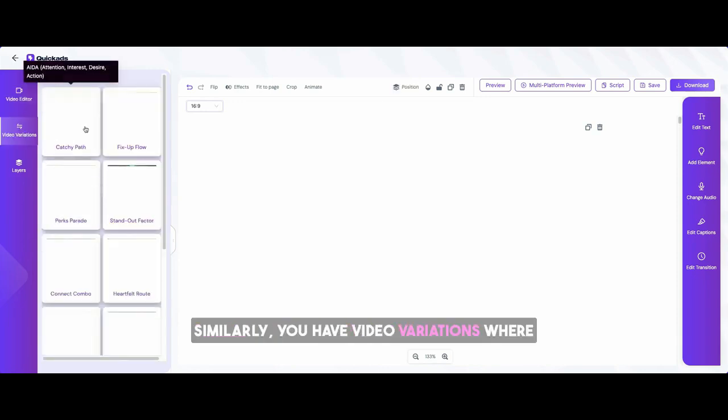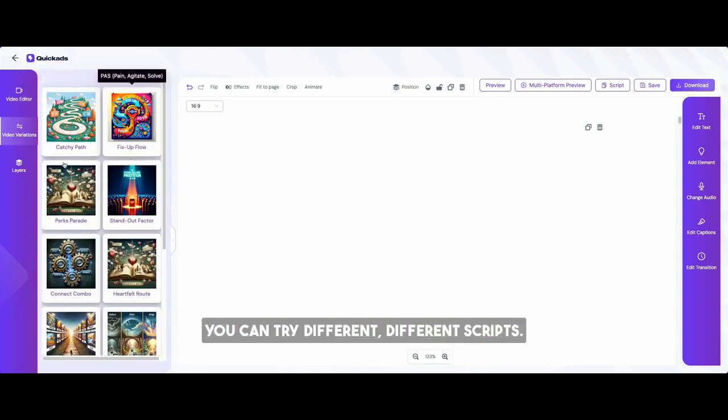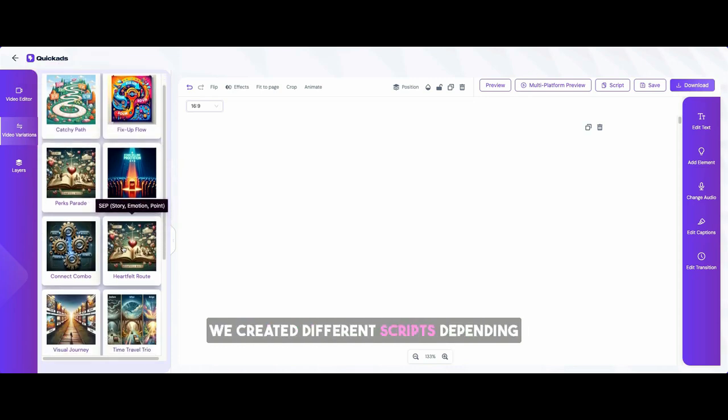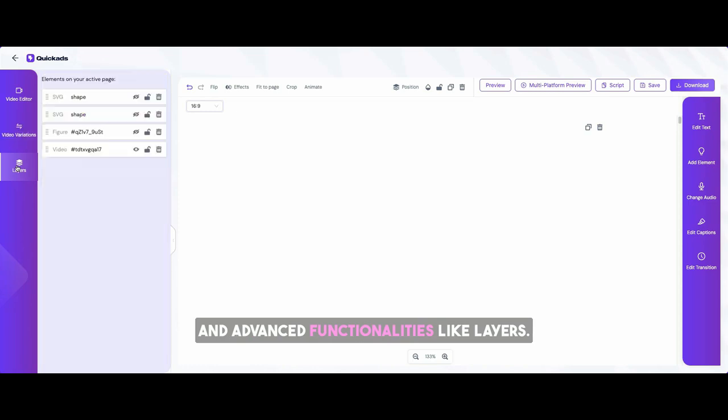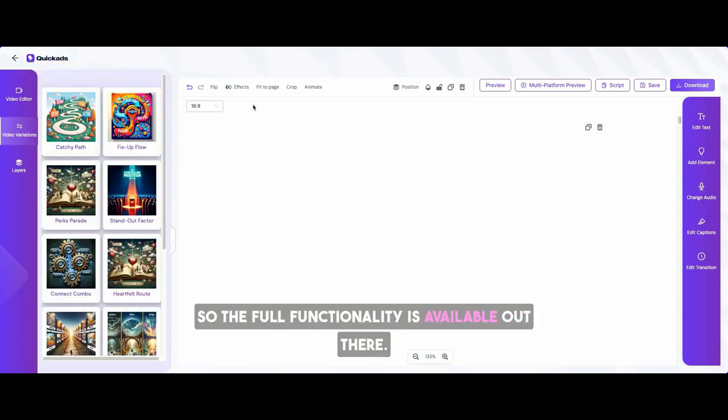Similarly, you have video variations where you can try different scripts. We created different scripts depending on what is going viral. So you can easily change that. And advanced functionalities like layers. So the full functionality is available out there.